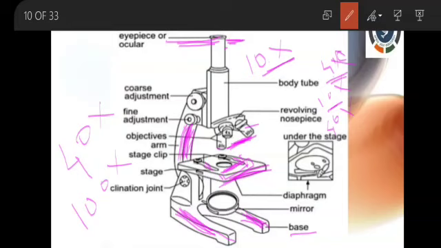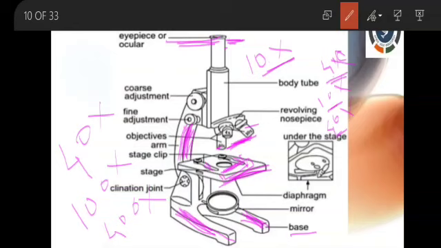If we keep the 40x objective lens near the slide, that means 10 into 40, 400 times. We can magnify the images 400 times.